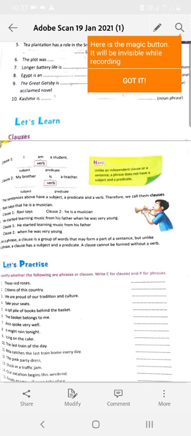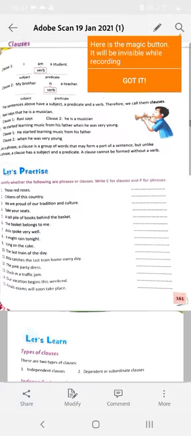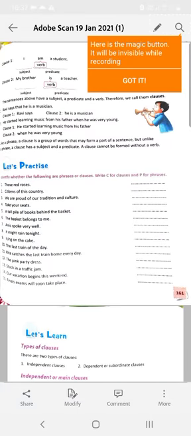Now see, here, identify whether the following are phrases or clauses. Write C for clause and P for phrase. Those red roses, it's a phrase. Citizens of this country, phrase. We are proud of our tradition and culture, clause. Take your seats, it's a clause.